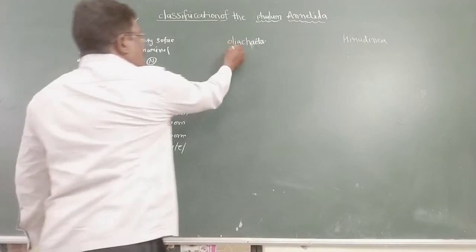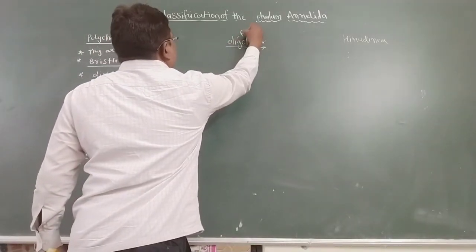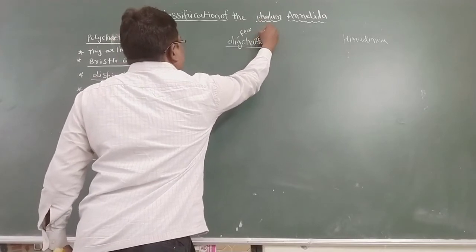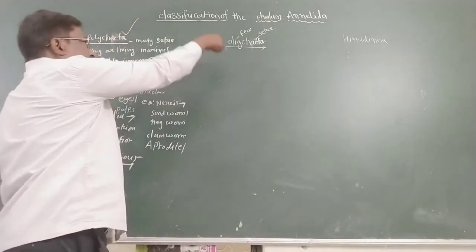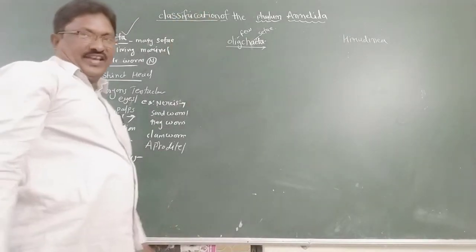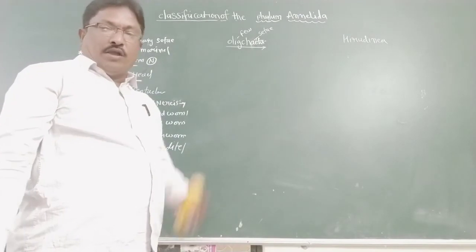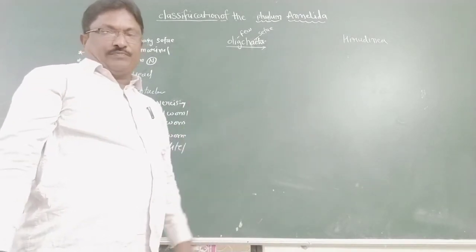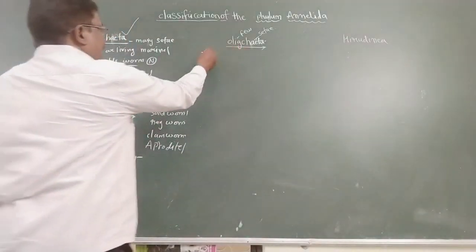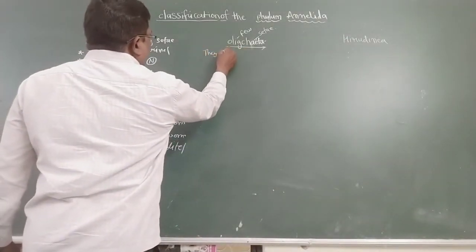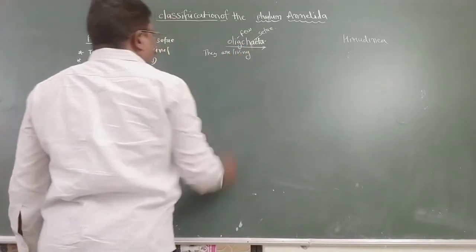Next is Oligochaeta. Oligo means few, chaeta means setae. So few setae are present in this class, that's why they are called Oligochaeta. Best examples: Pheretima, Tubifex, Megascolex.